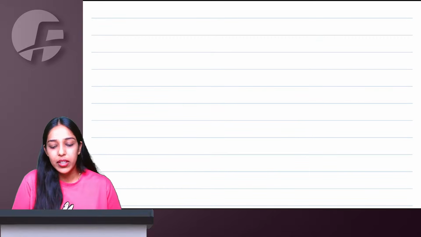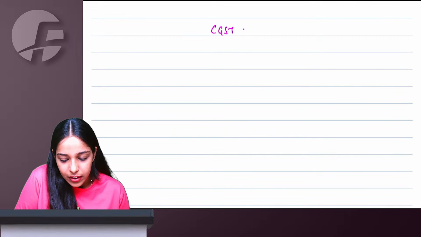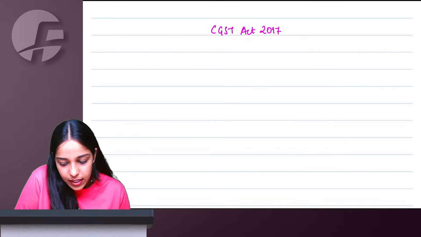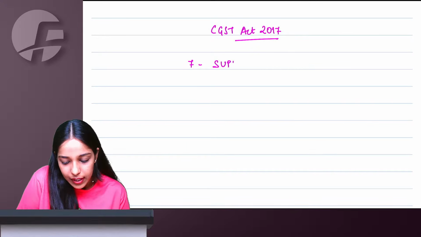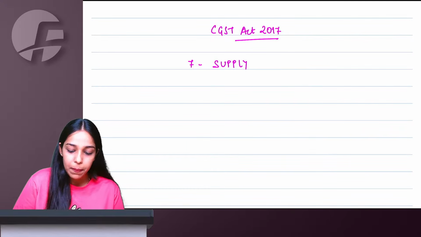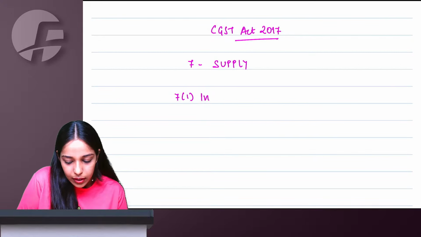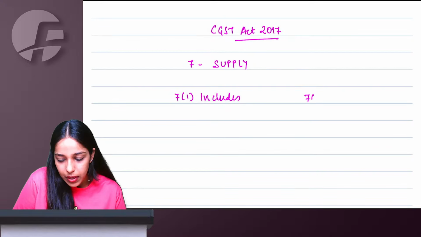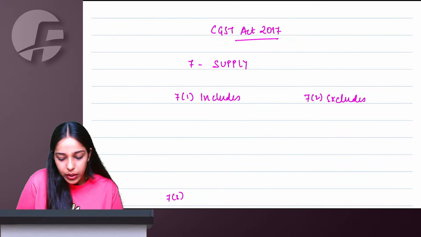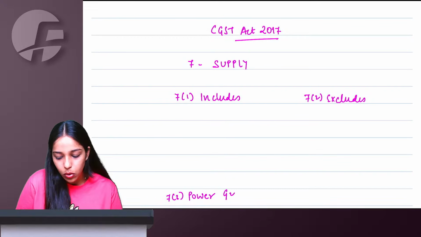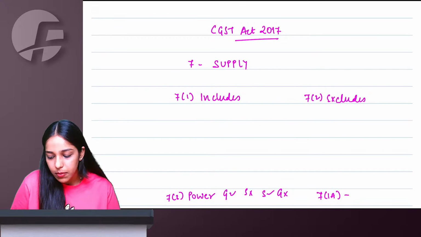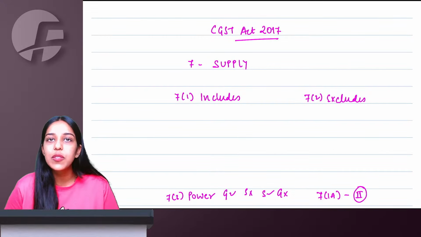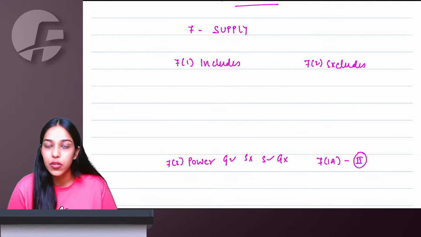So let us start with the CGST Act 2017. S for 7, S for supply, Section 7, scope of supply. 7.1 says supply includes, 7.2 says supply excludes. 7.3 says the government has the power to notify certain transactions as goods not service, service not goods, and Section 7.1A talks about this: you check Schedule 2 and see as per Schedule 2 what is goods and what is services.